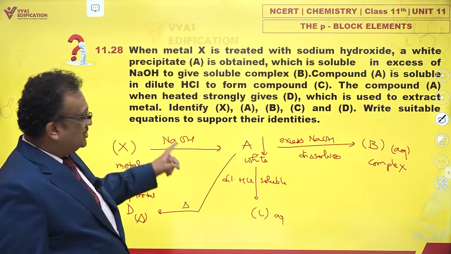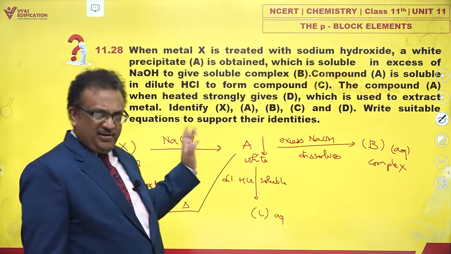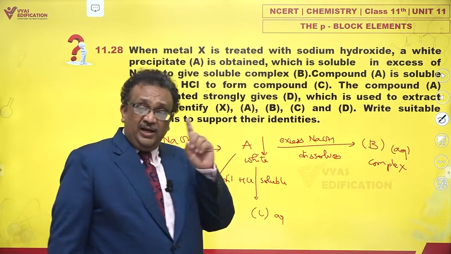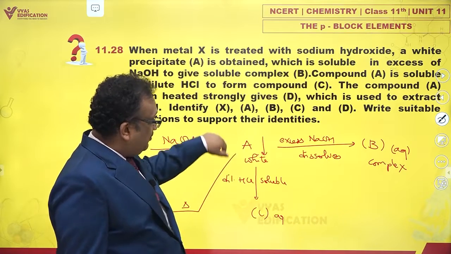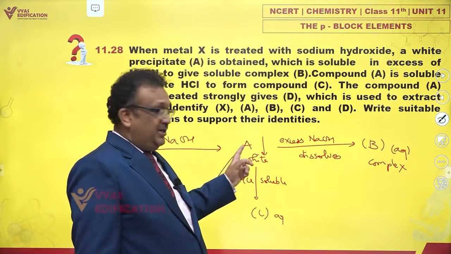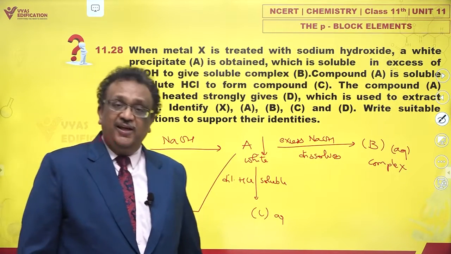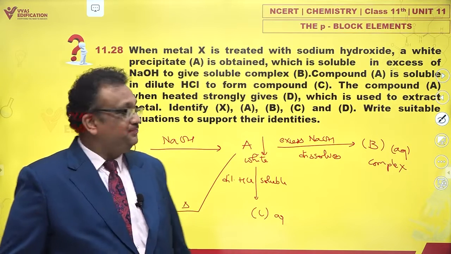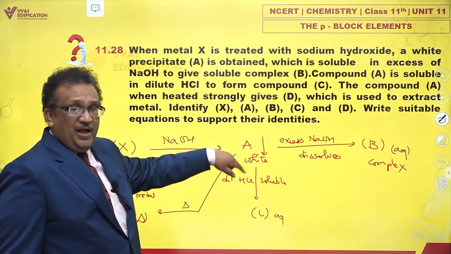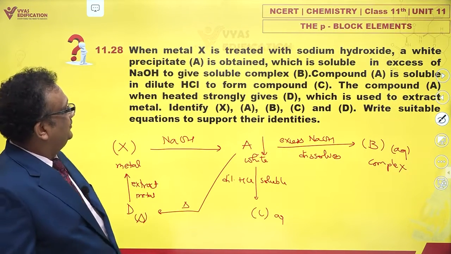Now, it reacts with NaOH to give a white precipitate, which is soluble in excess. Again, a hint of amphoteric nature. This precipitate must be a hydroxide precipitate, and this precipitate dissolves in NaOH. It also dissolves in HCl, which is again very beautiful. Great. I have a hydroxide which is white, which is amphoteric in nature.